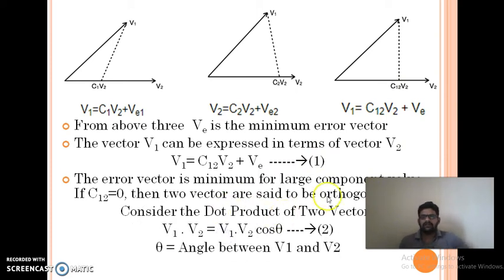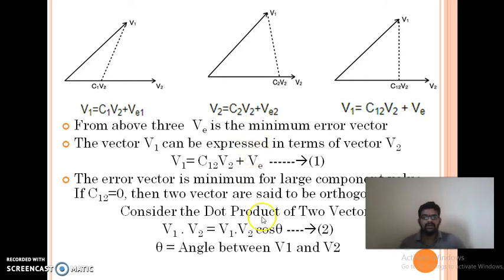So, let us consider the product. The reason is that the error must be minimum. The error is minimum if c12 is maximum; if c12 is 0, then it becomes orthogonal, so it should not be 0. It has to approximate v1 along v2. What does c12 exactly give? c12 gives the properties of v1 along v2, the similarities of v1 along v2.